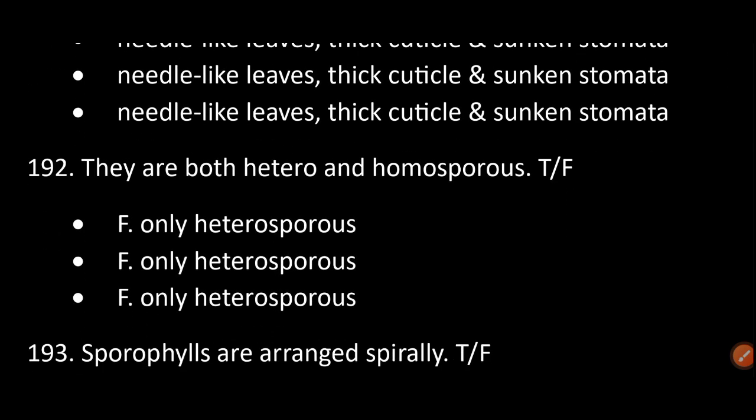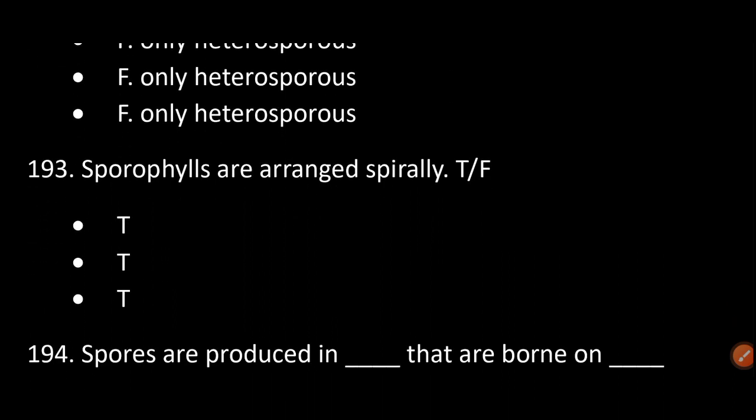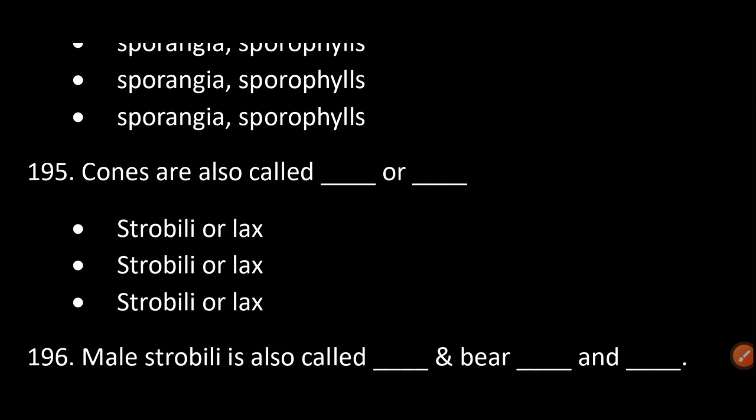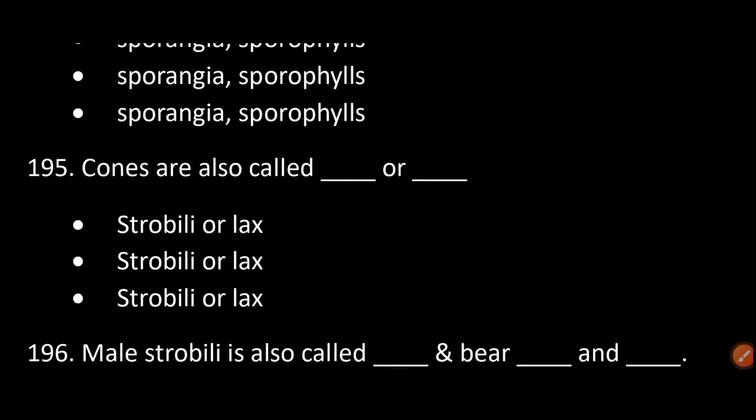They are both hetero and homosporous. False. Only heterosporous. Sporophylls are arranged spirally. True. Spores are produced in sporangia that are borne on sporophylls. Cones are also called strobili or flowers.